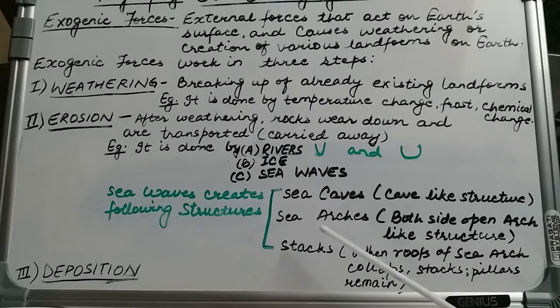The other structure is the sea arch. Like the sea caves, it is a piece of rock or a mountain inside an ocean. When it is continuously banged by the sea waves from both the sides, the other side wall which was present in the sea cave ultimately collapses.